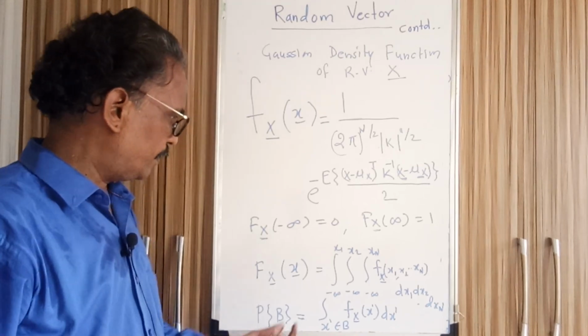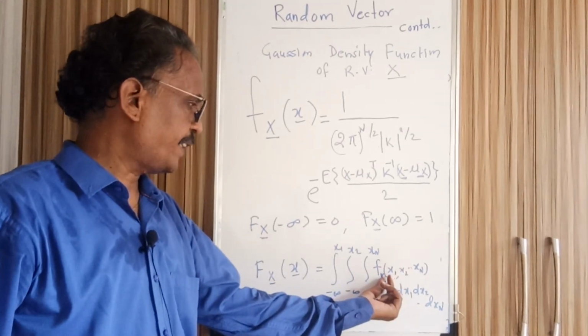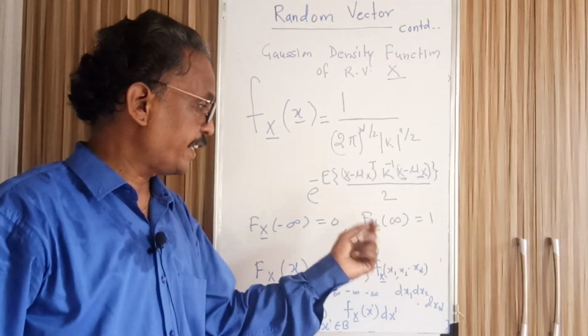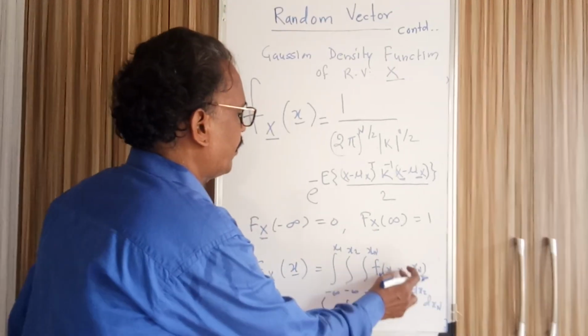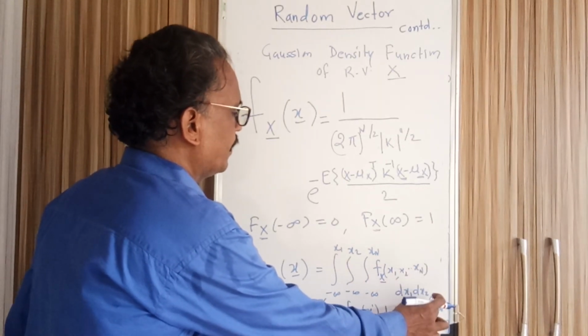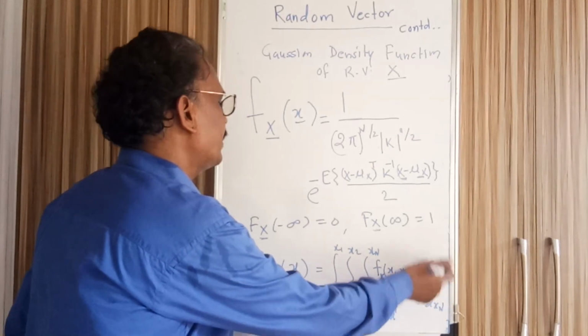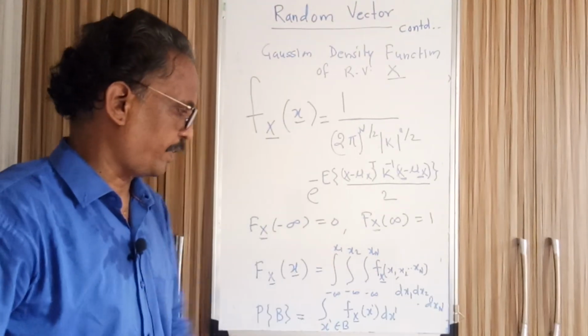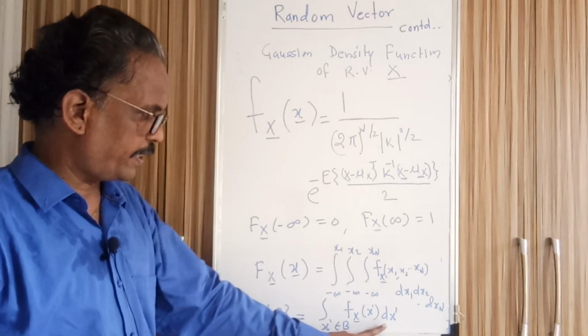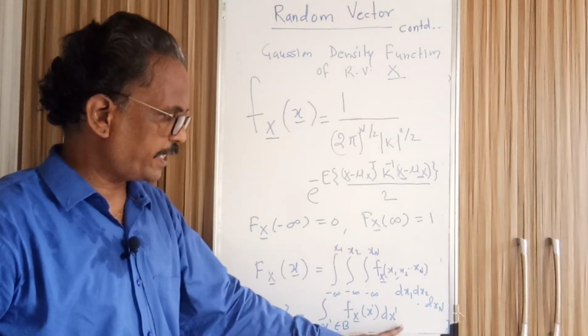So in short, we can write f x of x dash, dx dash. X dash means the entire vector, x1, x2, xn, and dx dash means dx1, dx2, dx3, dxn.